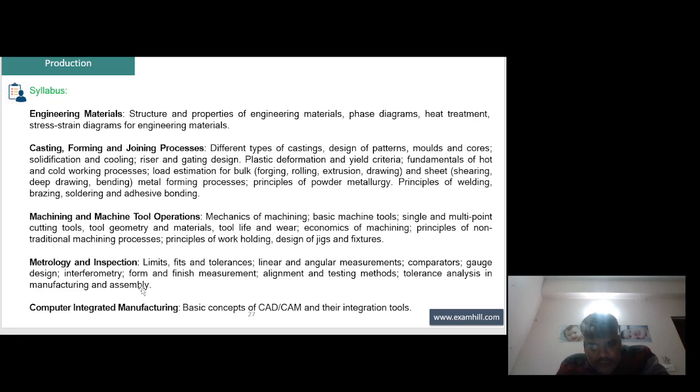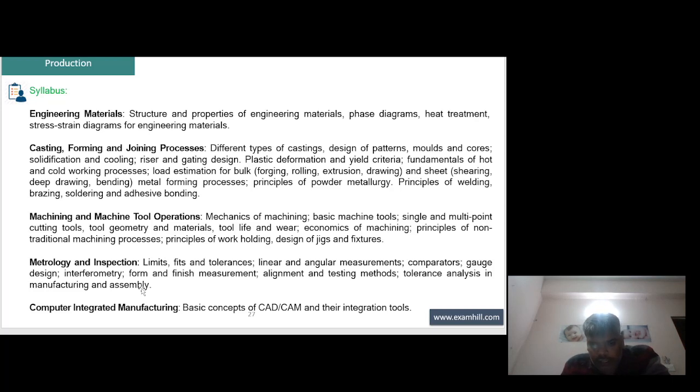principle of welding, brazing, soldering and adhesive bonding, machining and machine tool operation, mechanics of machining, basic machine tools, single and multi point cutting tool, tool geometry and material, tool life and wear, economics of machining, principle of non-traditional machining process, principle of work holding, design of jig and fixture,